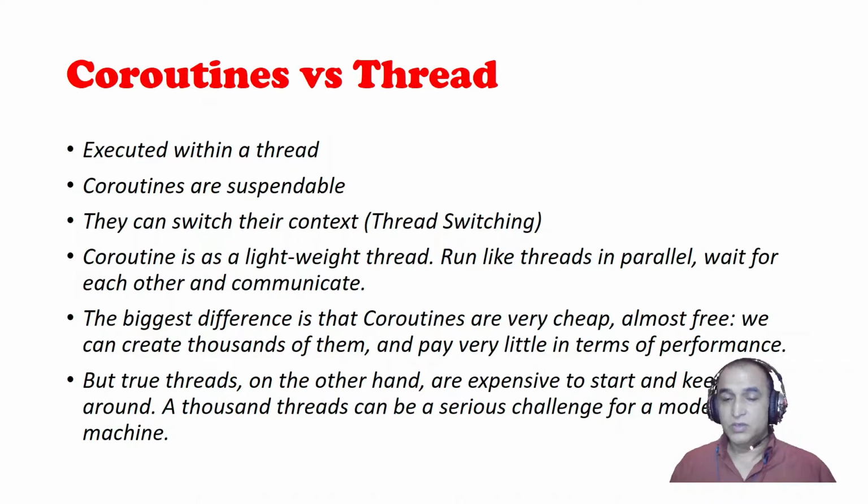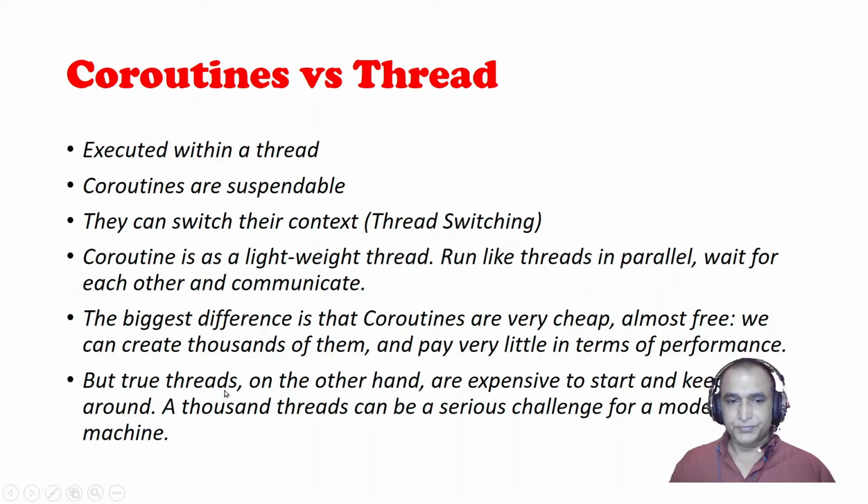Those 1,000 coroutines would not affect your machine. Your system will run fast and would not be overloaded, but threads will overload your PC and may even crash your machine. It's not possible to run 1,000 threads or more in a system, but it's possible to run thousands of coroutines together and take less CPU and memory.